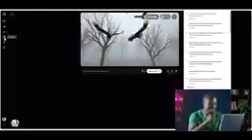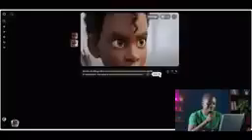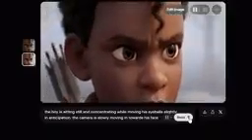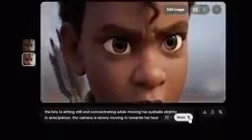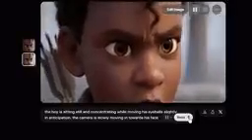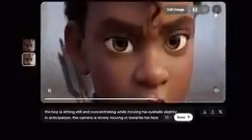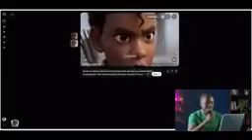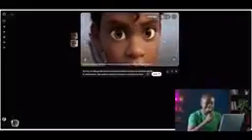So let's go back and click on the Imagine and bring in another shot. For example, this, we just wrote the prompt: the boy is sitting still and concentrating while moving his eyeballs slightly in anticipation. The camera is slowly moving towards his face, and we can see this was well executed, and I like this. So we just upscale it as usual, and once it is done, we click on the download button, and this would be downloaded onto our computer, ready to be used later on for editing.